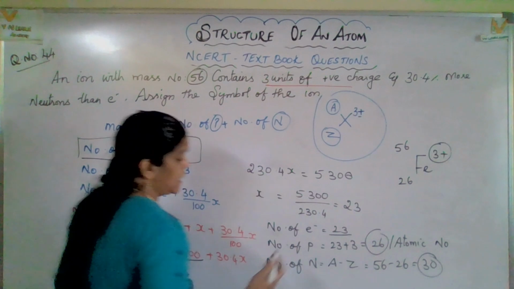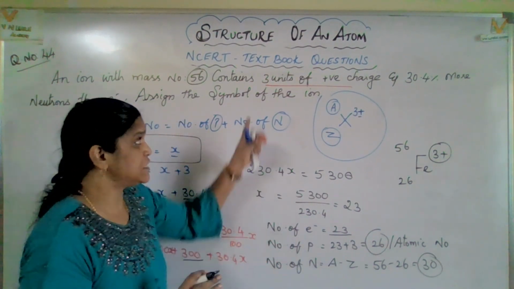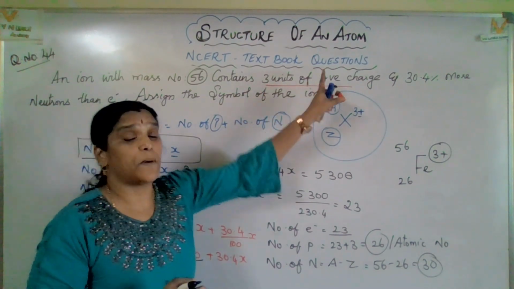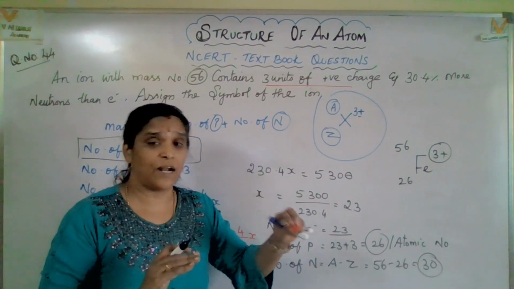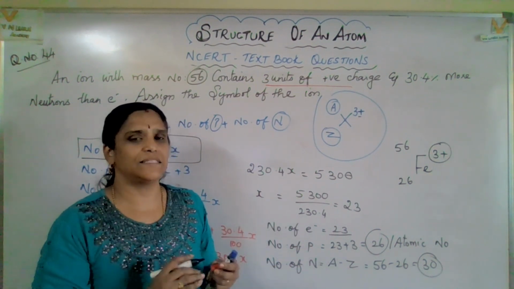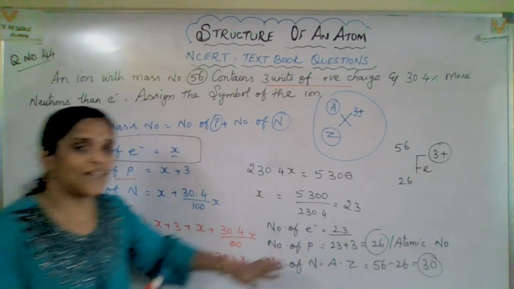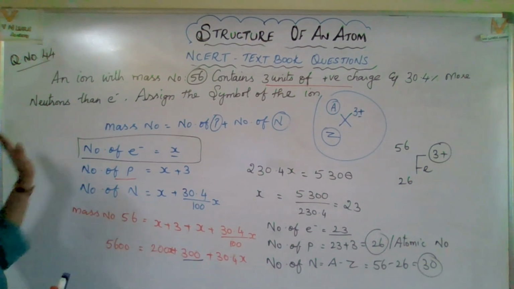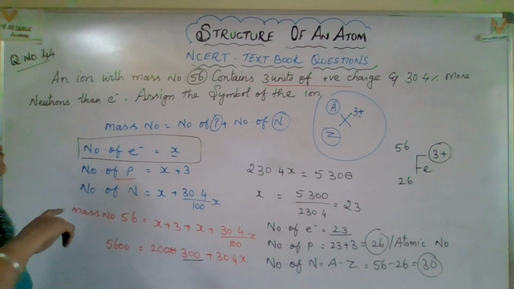So number of neutrons will be 30, number of protons will be 26, and number of electrons will be 23. See here also number of protons is not equivalent to number of electrons because they mentioned 3 units of positive charge. So generally number of protons is equivalent to number of electrons only. But ions, if we consider, more or less it will be, according to positive charge and negative charge. Yes, hope you understand this point. Yes, fine. Now let us go for another question.